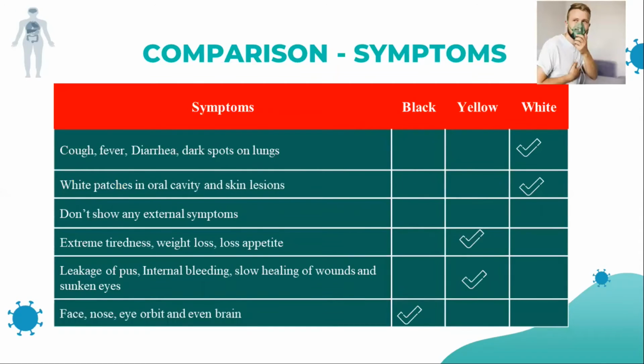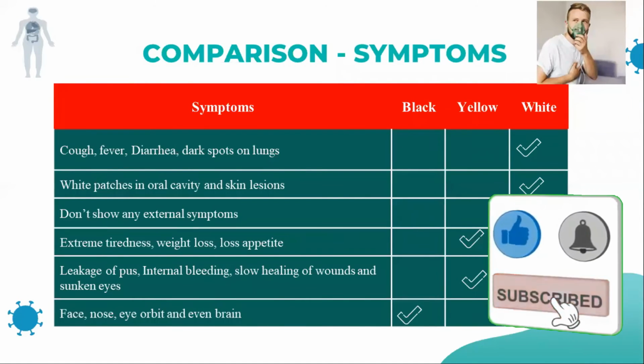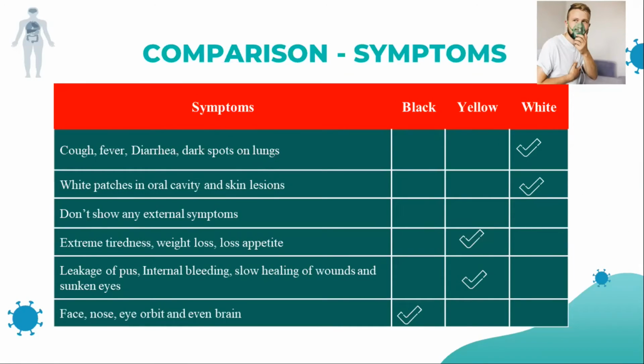Next one is comparison of symptoms. For example, coughing, fever, diarrhea, dark spots in the lungs will happen, especially with the white fungus. White patches in the oral cavity and skin lesions, for example in the oral cavity, happen with the white fungus. Next, they do not show external symptoms. They never show external symptoms, so for white fungus we cannot see them. The internal organs are affected.